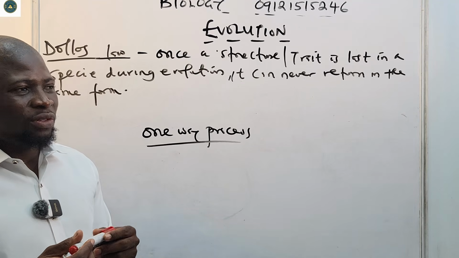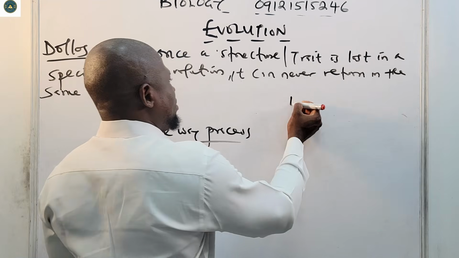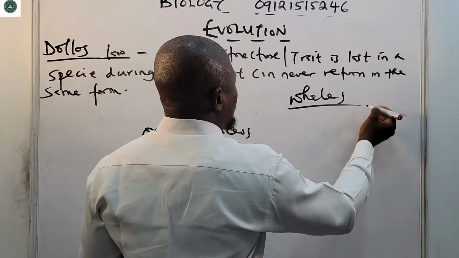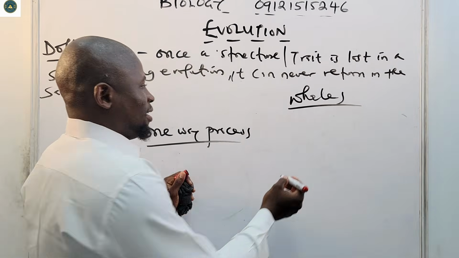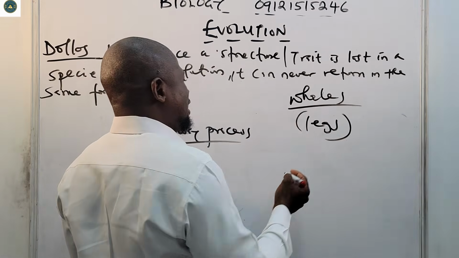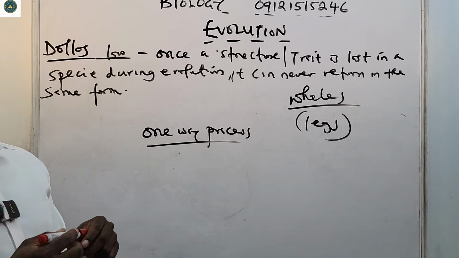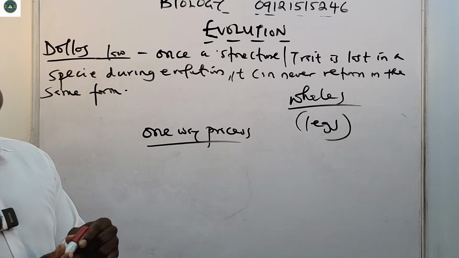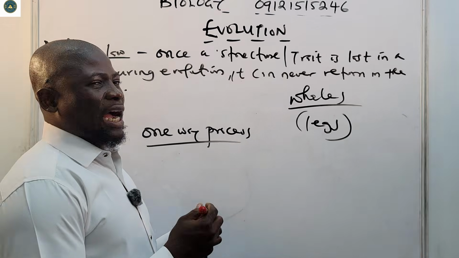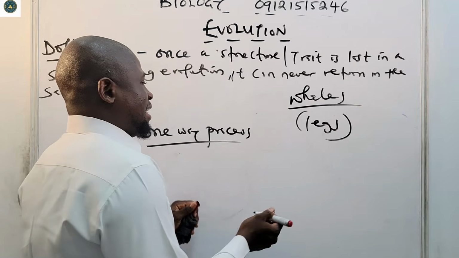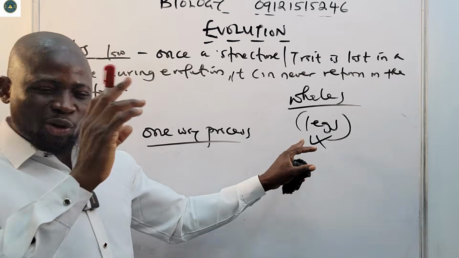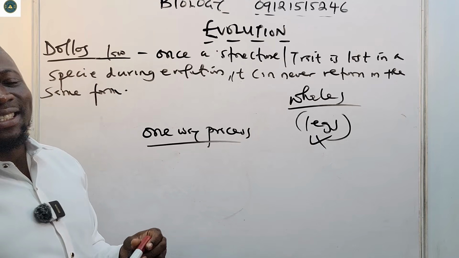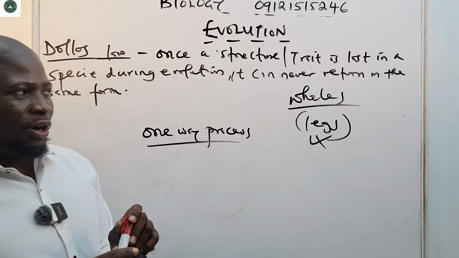An example is whales. Many years ago, the ancestors of whales usually had legs that they used on land. But over time, millions of years after, whales adapted to the aquatic environment, and then they lost these legs. Now these legs can never return to the whales in the exact same form. That's an example.